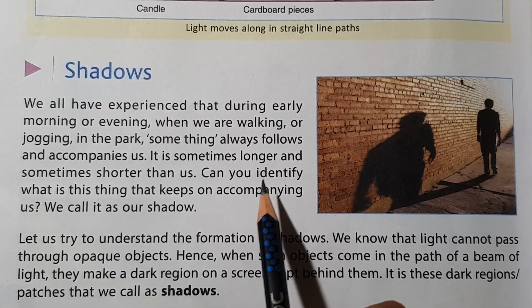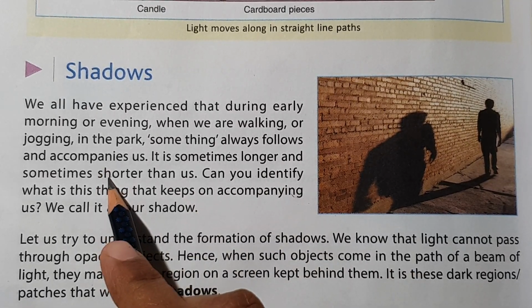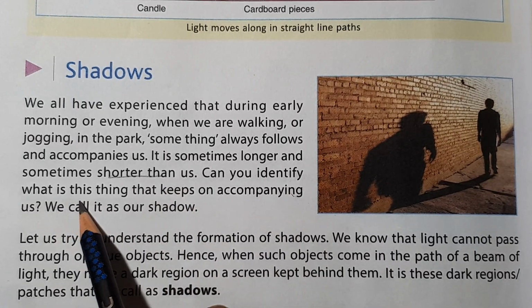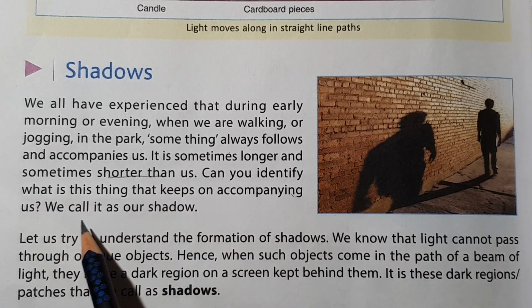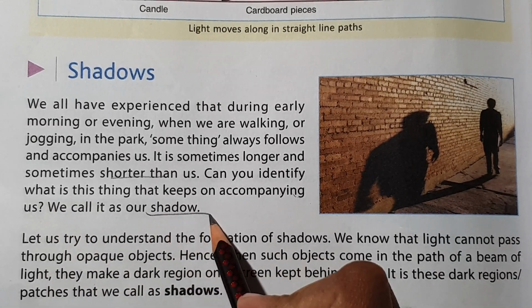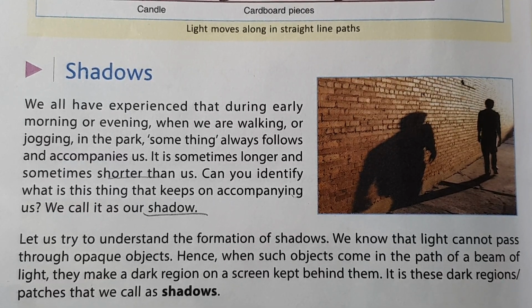Sometimes the shadow is longer, and sometimes shorter. Can you identify what this thing is that keeps accompanying us? That is known as a shadow.